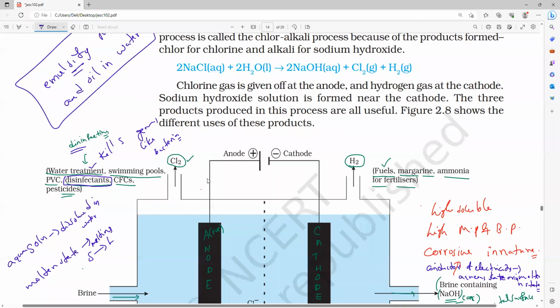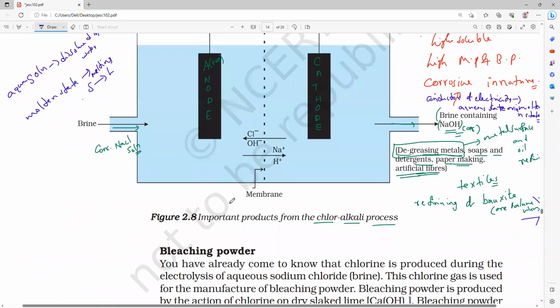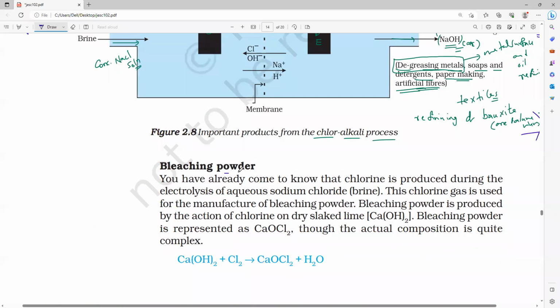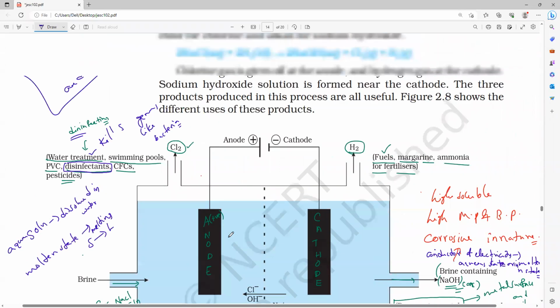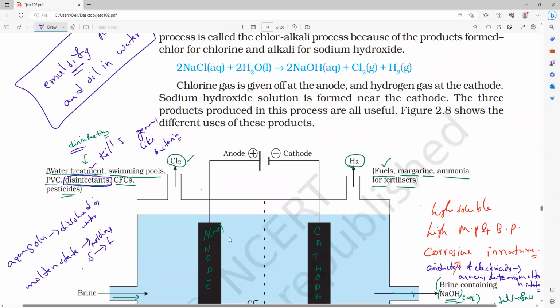Next, the next compound is bleaching powder. What is one of the raw materials? Chlorine. So chlorine is used in the production of bleaching powder. Note it in your notebook. Production of bleaching powder.